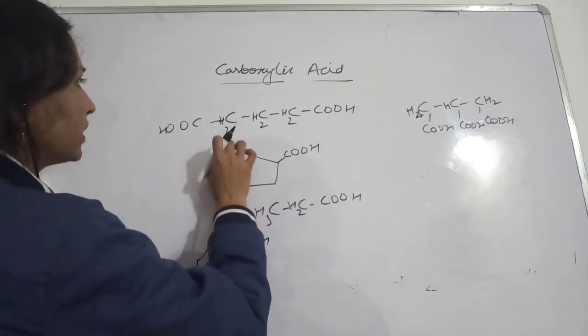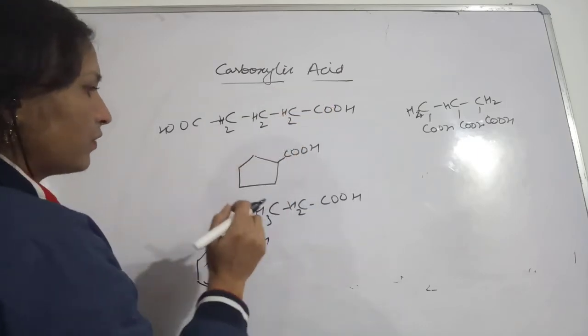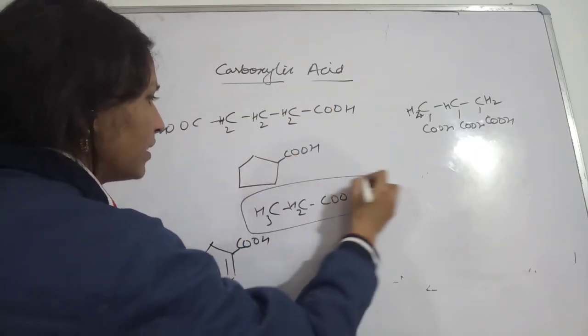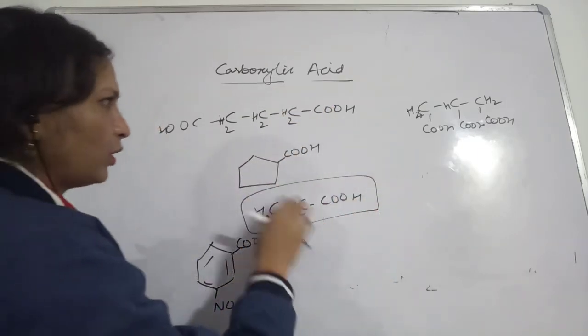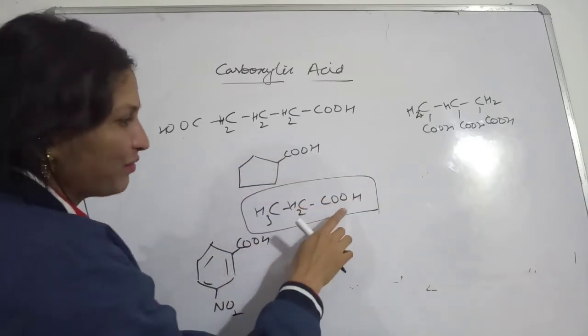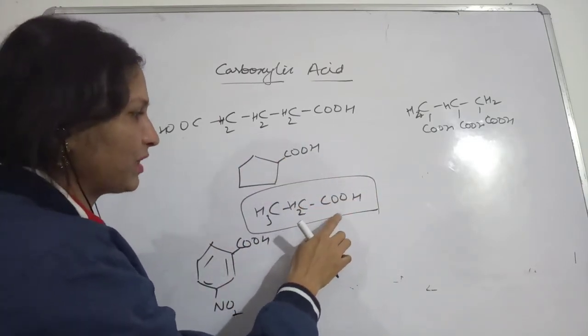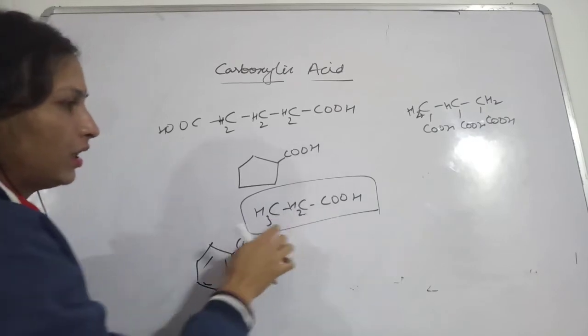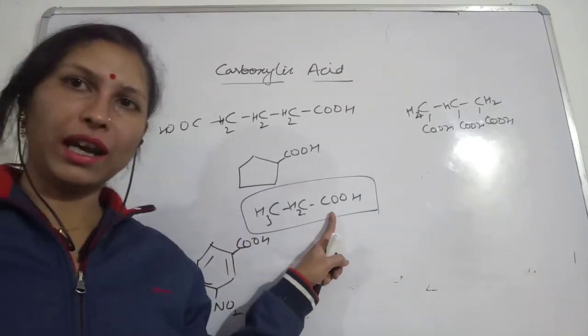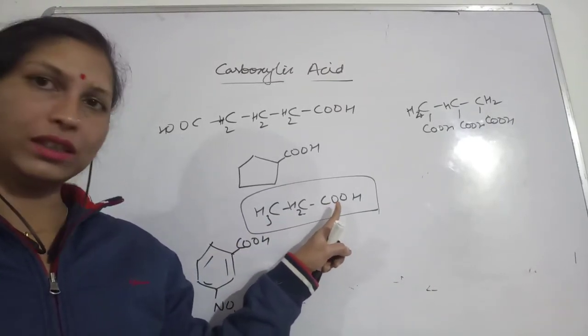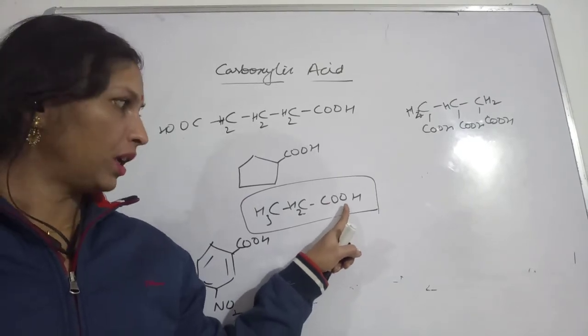Let's start with this one. First we will start with this very easy part. All are easy, but we will start with one carboxylic group present here. See, we will have to count the carbon which has this functional group, the carboxylic group.